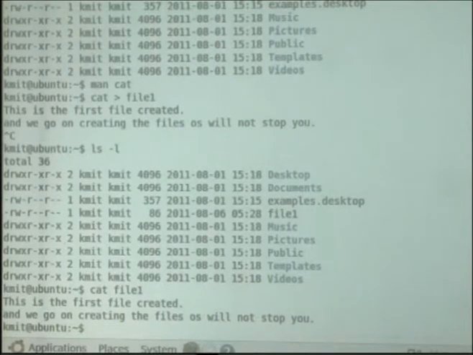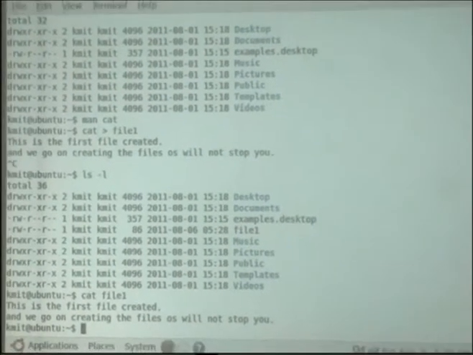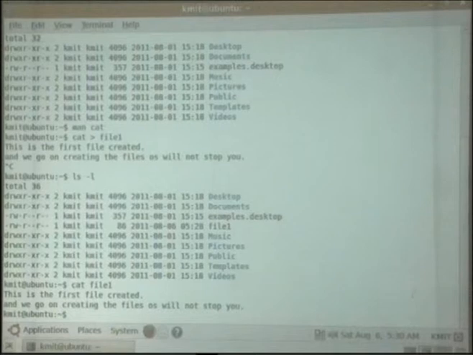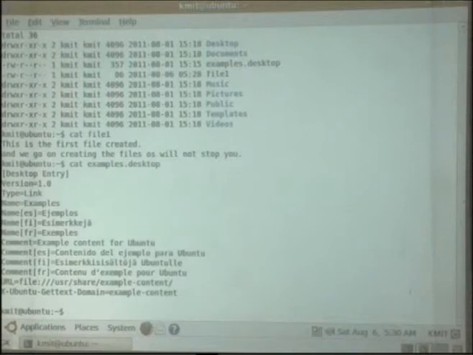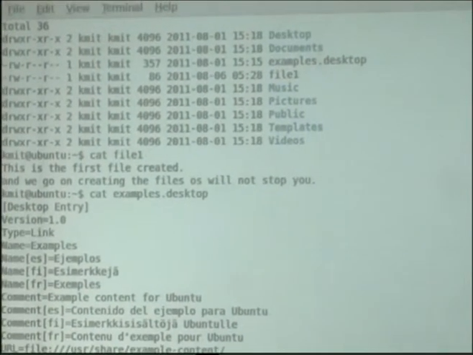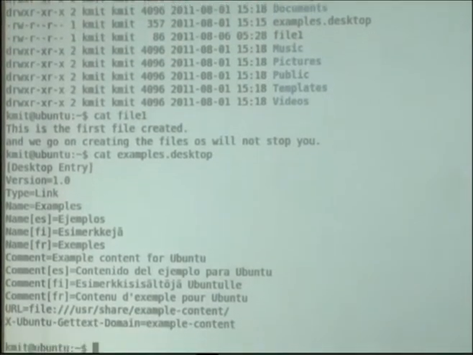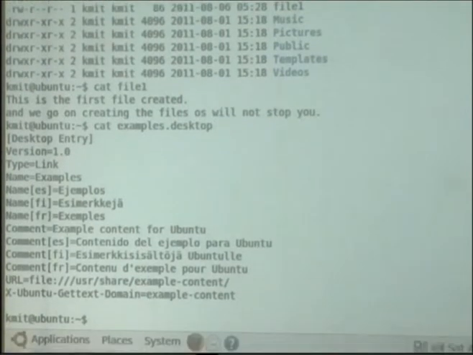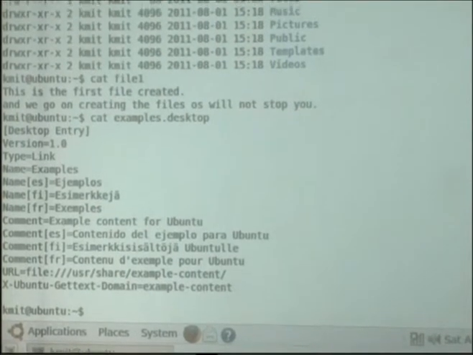So in order to overcome that, we have different editors available like vi and Emacs, using which we can do all these modifications at the time of creating a file. Similarly, we can see examples.desktop as well. It gives you the contents of that file too. So in Linux there is no difference between a directory and a file, except a directory is a special file whose d bit is set to 1, whereas in a text file that bit is not set. Now let us see how to create directories.